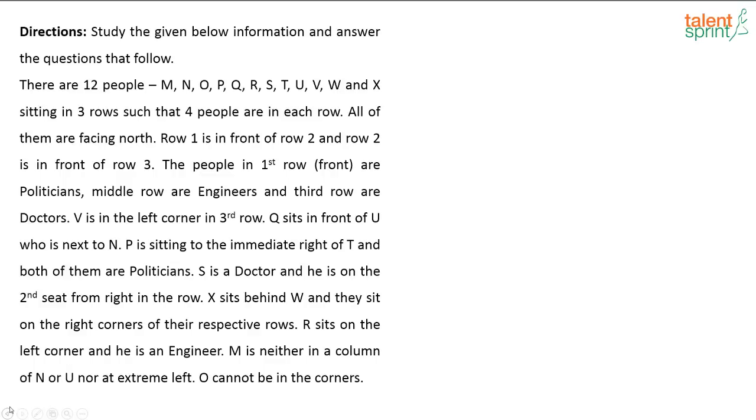So how are the people sitting? There are 3 rows. 1, 2, 3. Okay. And this is row 1, row 2 and row 3. And it is given this row has politicians. Okay. So row 1 has all politicians. And row 2 has engineers. This is engineers and these are doctors. That's what is given. Row 3 has doctors.